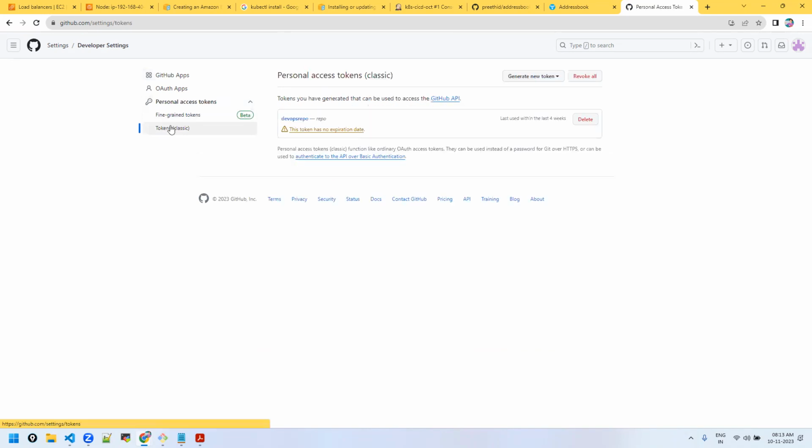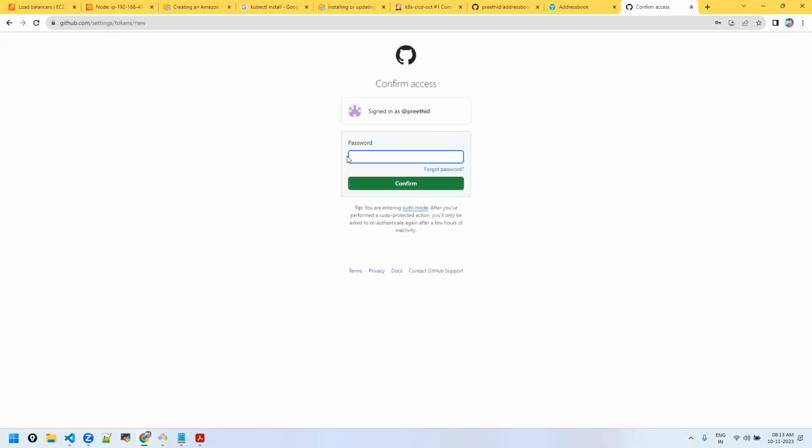I'm creating the classic one. You may go with the beta version also. See, I have some access token created. I'm using that for login. How to create a new one? Click here, generate a new token. It will ask for confirmation.